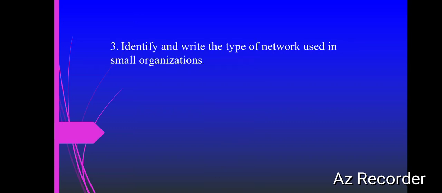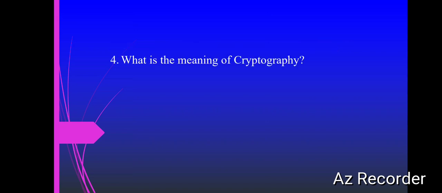And come to the third question. Identify and write the type of network used in small organizations. Small organizations network is LAN, or a local area network. What is the meaning of cryptography? Cryptography is nothing but the hidden writing. So the answer is hidden writing.